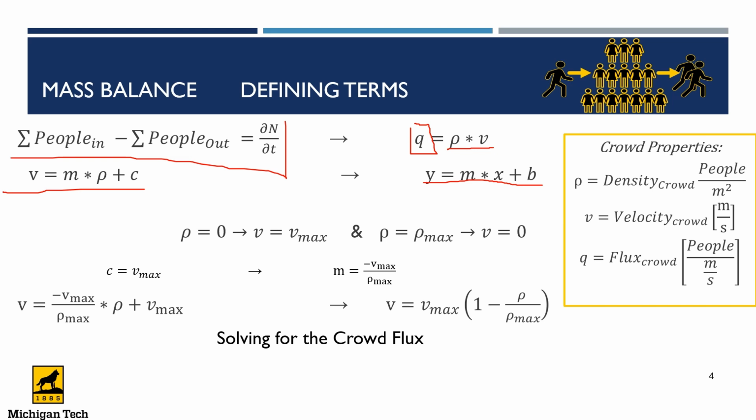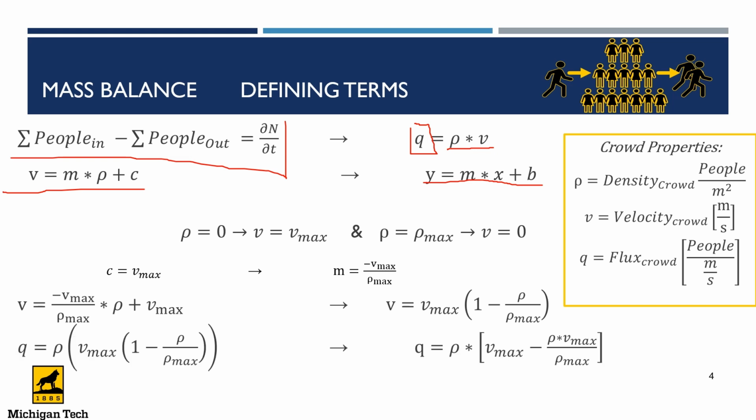Now, we just want to simplify the equation. Simplifying the equation, we get V equals V max into bracket 1 minus density over density max. Now, let's go ahead and solve for the crowd flux. We've already calculated our V, so we are going to substitute this V into the expression we have here. When we substitute this, the expression is our mass flow rate equals our density times the V expression that we had. Now simplifying it, we get this expression we have here.